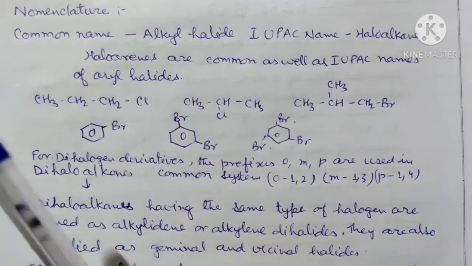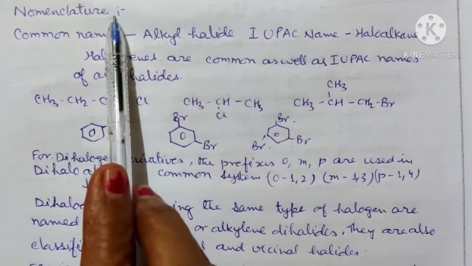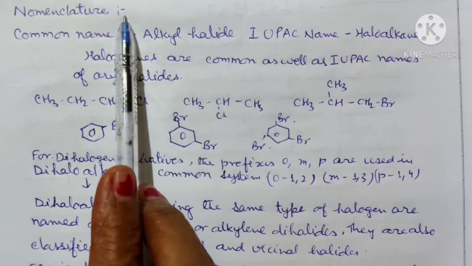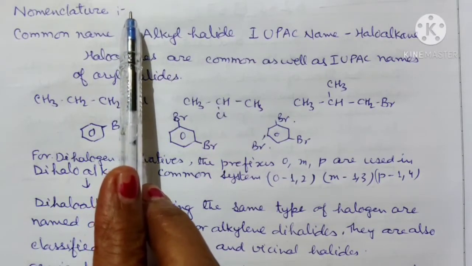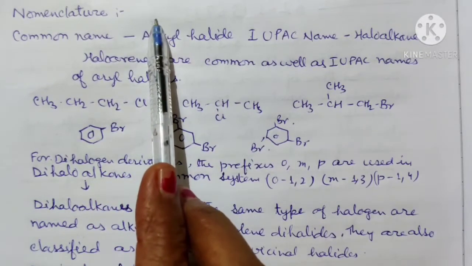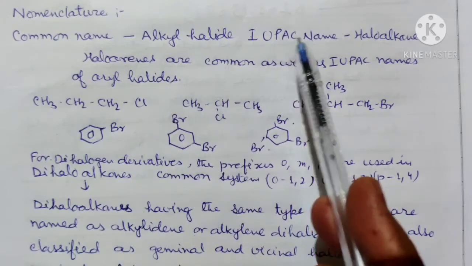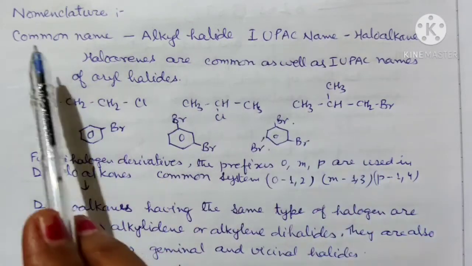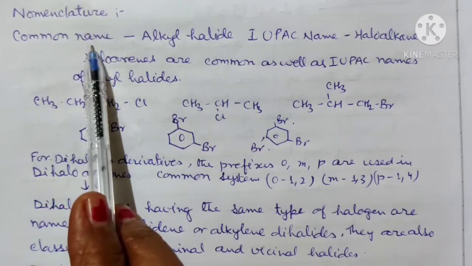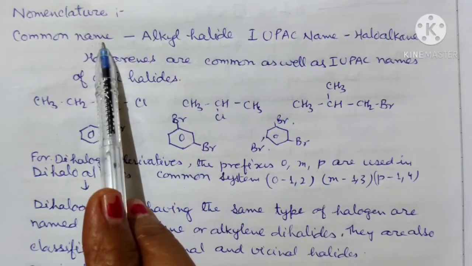Good morning, children. Today we will study the nomenclature of the haloalkane. According to this, there are two systems for the nomenclature of the haloalkane. One is called the common name and the other is called the IUPAC name. The common name, or trivial name, is also called the common name.